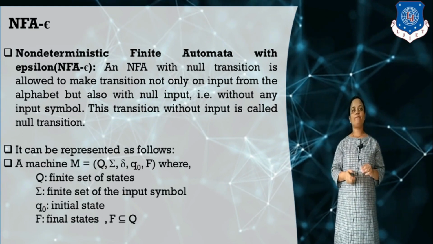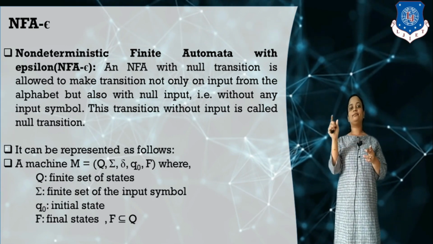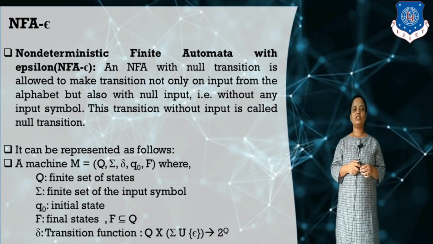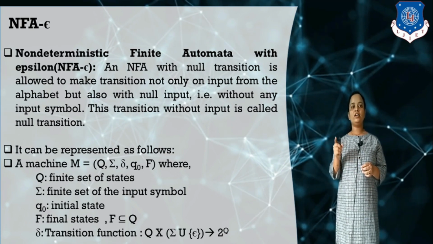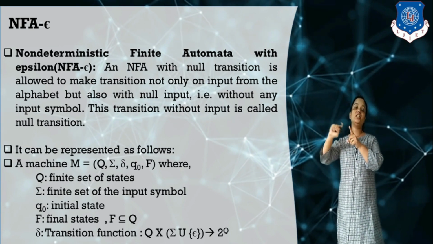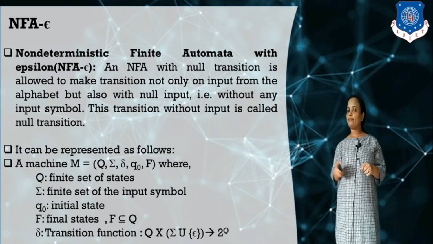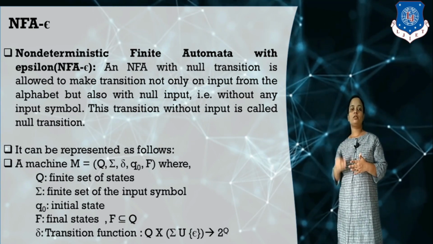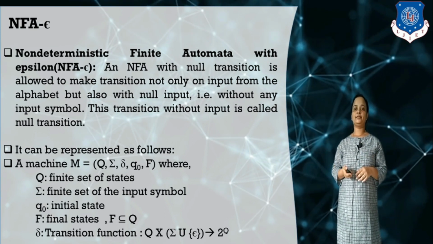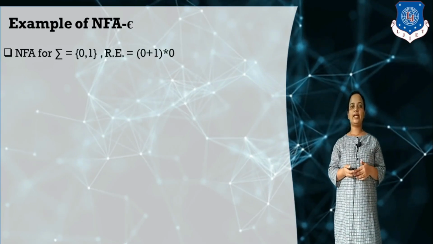This is the NFA, but if we include null transition in the NFA, it is known as the NFA null transition. Here you can see the transition function Q cross sigma union null symbol, so the input alphabet includes the null transition, tends to 2 raised to Q because it is an NFA. So it means that for a given input symbol we can move to more than one state, or we cannot move to any state.